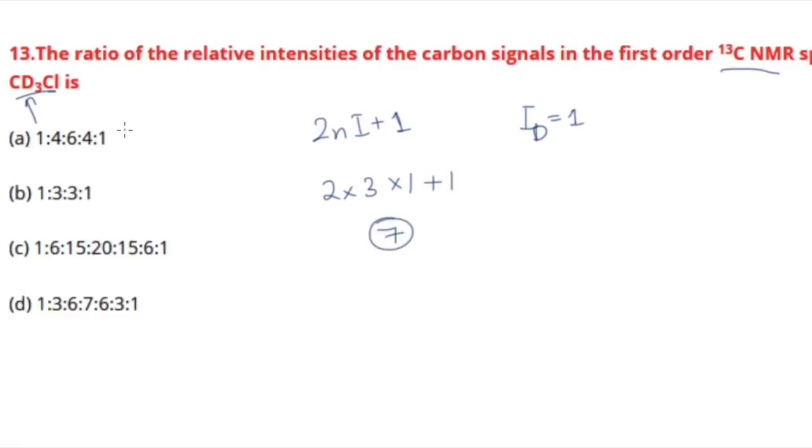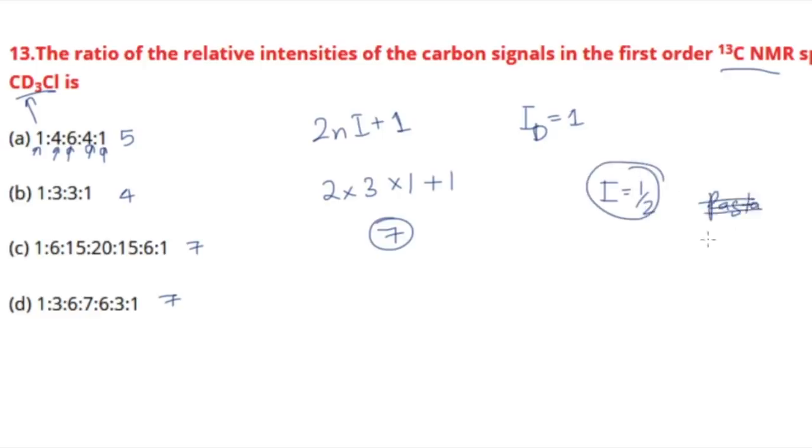In option A you are getting only 5 peaks, in option B you are getting 4 peaks. Just count them: 1, 2, 3, 4 and 5. In C you are getting 7 peaks, and in D also you are getting 7 peaks. Now option C would be correct if I were 1 by 2, in which case the Pascal triangle is followed.